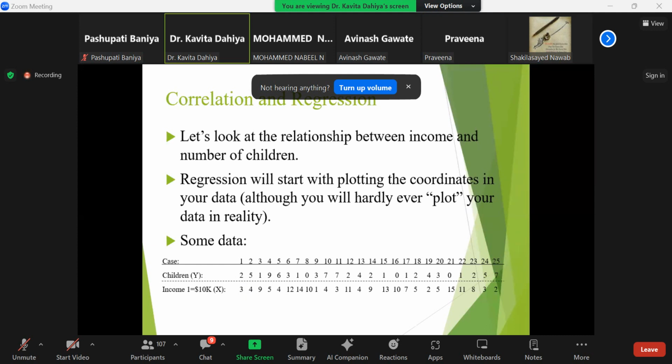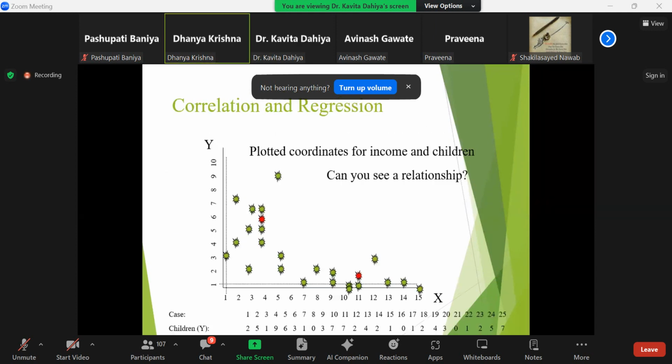We are not capable of saying that this data represents any association. But we need to plot all these variables in a graph. Then we come to know whether there is any relationship between these variables or not. So regression will start with plotting the coordinates of your data.